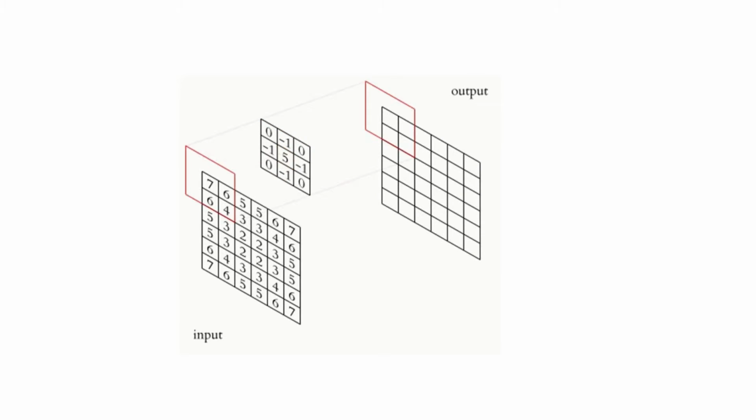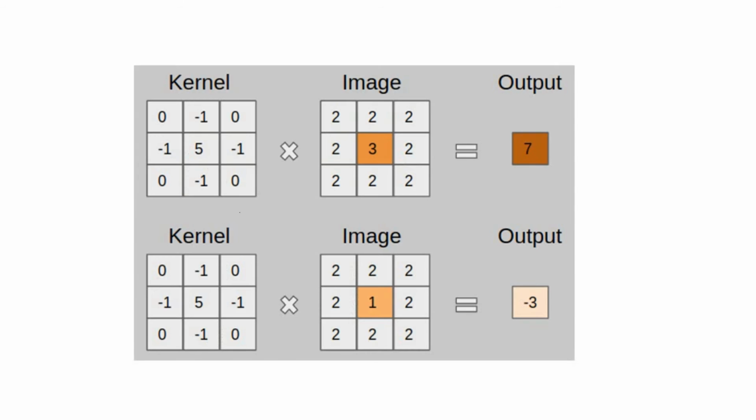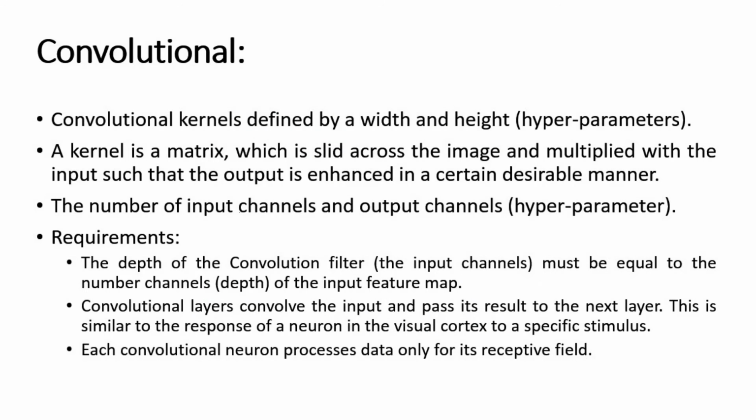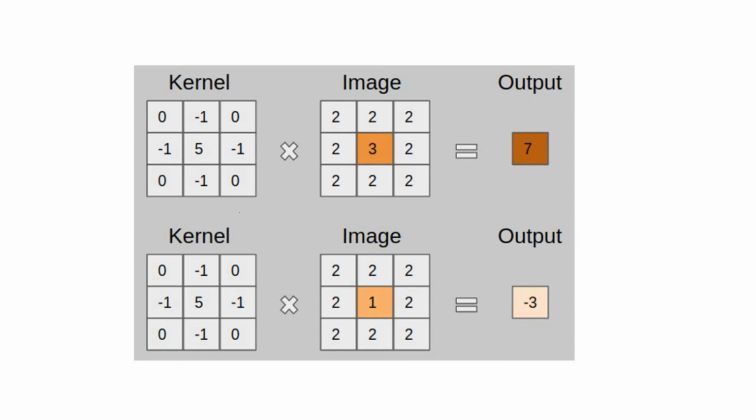So this kernel function is nothing but the convolutional operation, which is responsible to pass the data as output towards the next layer. Next to that, each convolutional neuron processes data only for its receptive field. Well, the first convolutional layer in the architecture is responsible to process the data as per the requirement from the second layer. This is how the architecture design works.